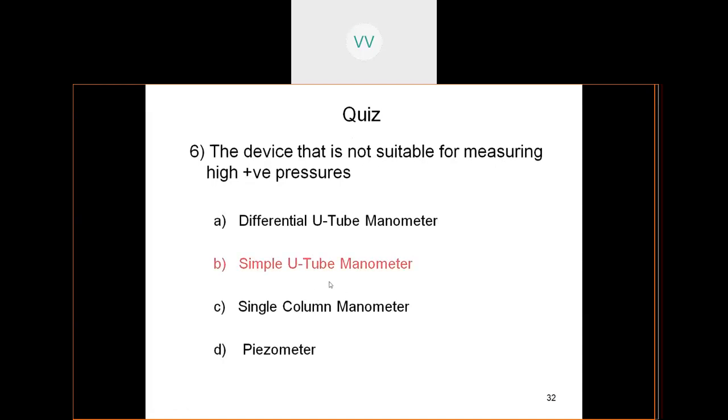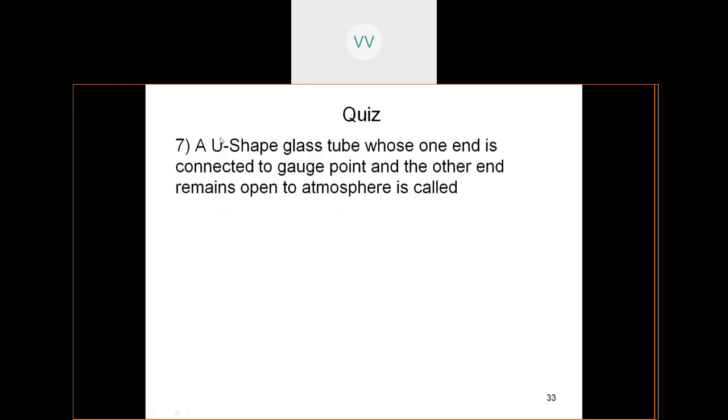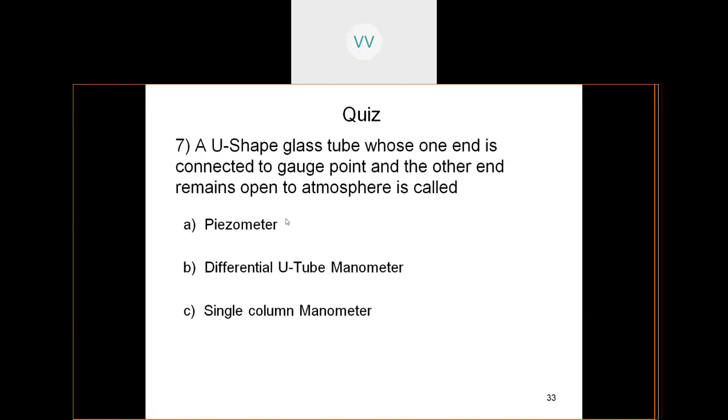Here the answer is the simple U-tube manometer. A U-shaped glass tube whose one end is connected to a gauge point and the other end remains open to the atmosphere is called a piezometer, differential U-tube manometer, single column manometer, or U-tube manometer. So the answer is U-tube manometer.